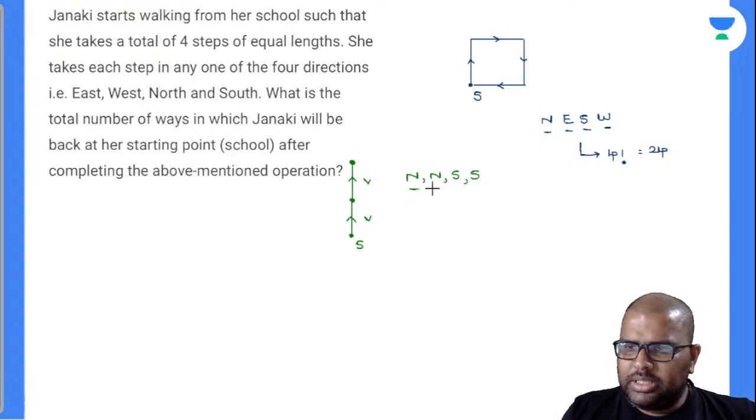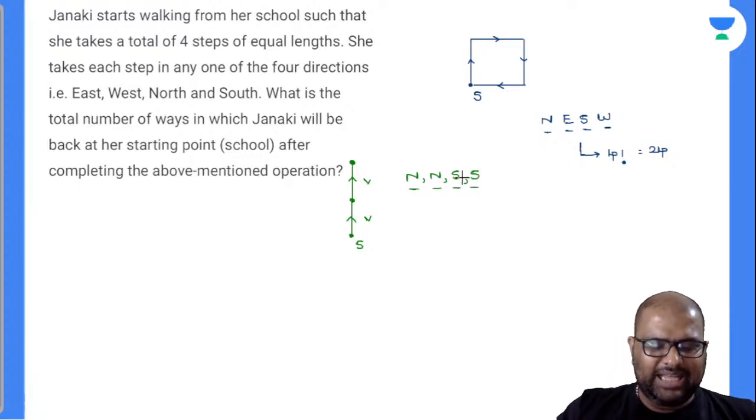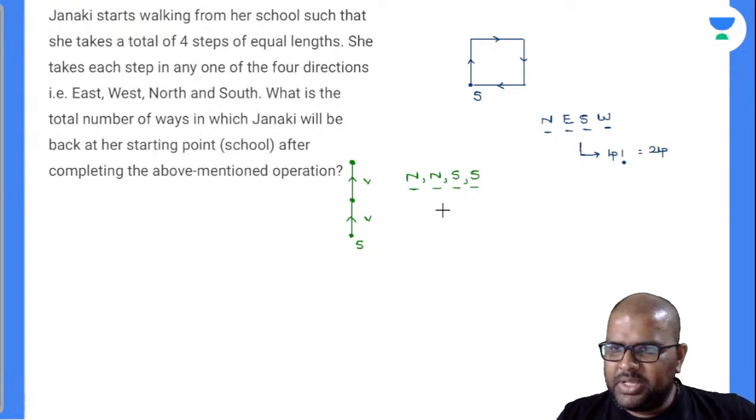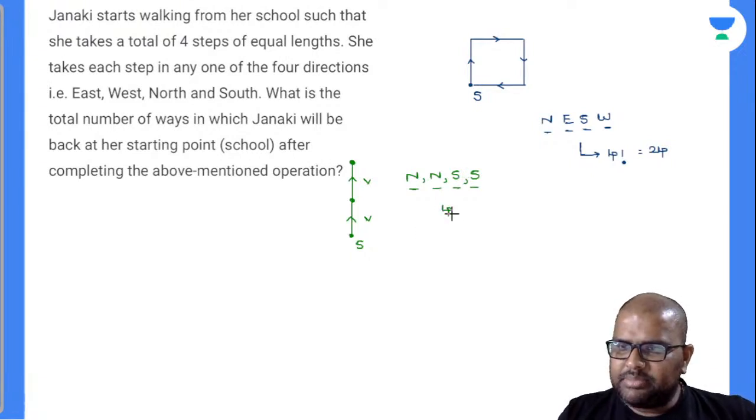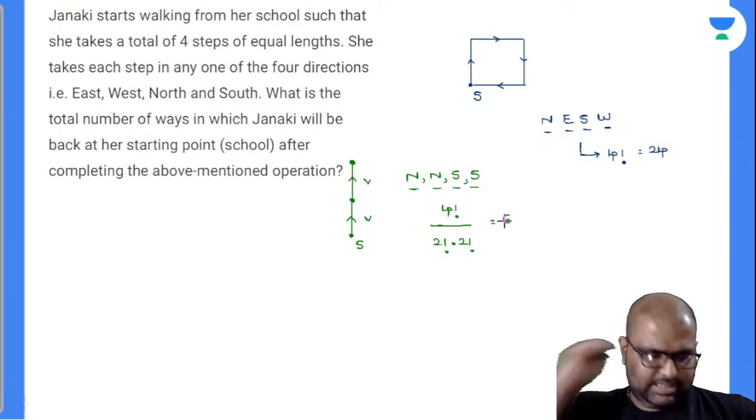This is also nothing but an arrangement. Am I right or wrong? Now S, S, N, N, N, S, N, S, all these arrangements will be there. So is it 4 factorial? Yes, but there are duplicates, beta. So duplicates should be eliminated. So 2 factorial into 2 factorial. So what will be the answer there? Is it 6? Yes, it is 6.